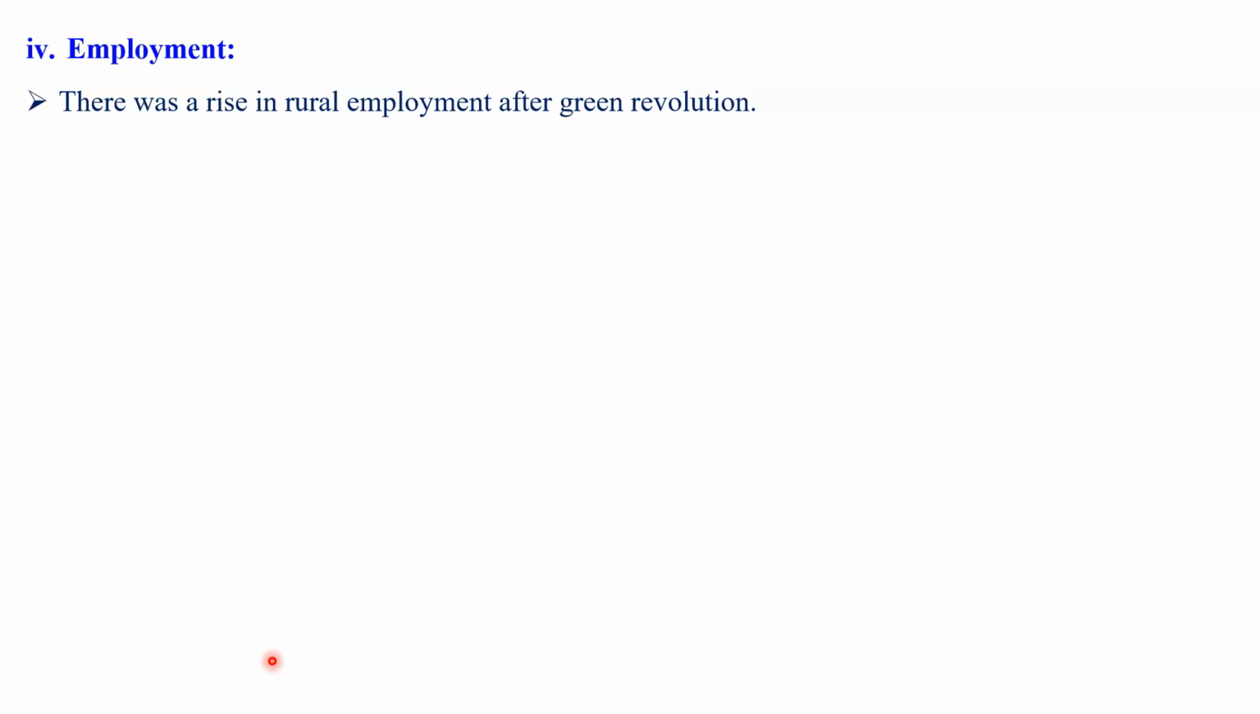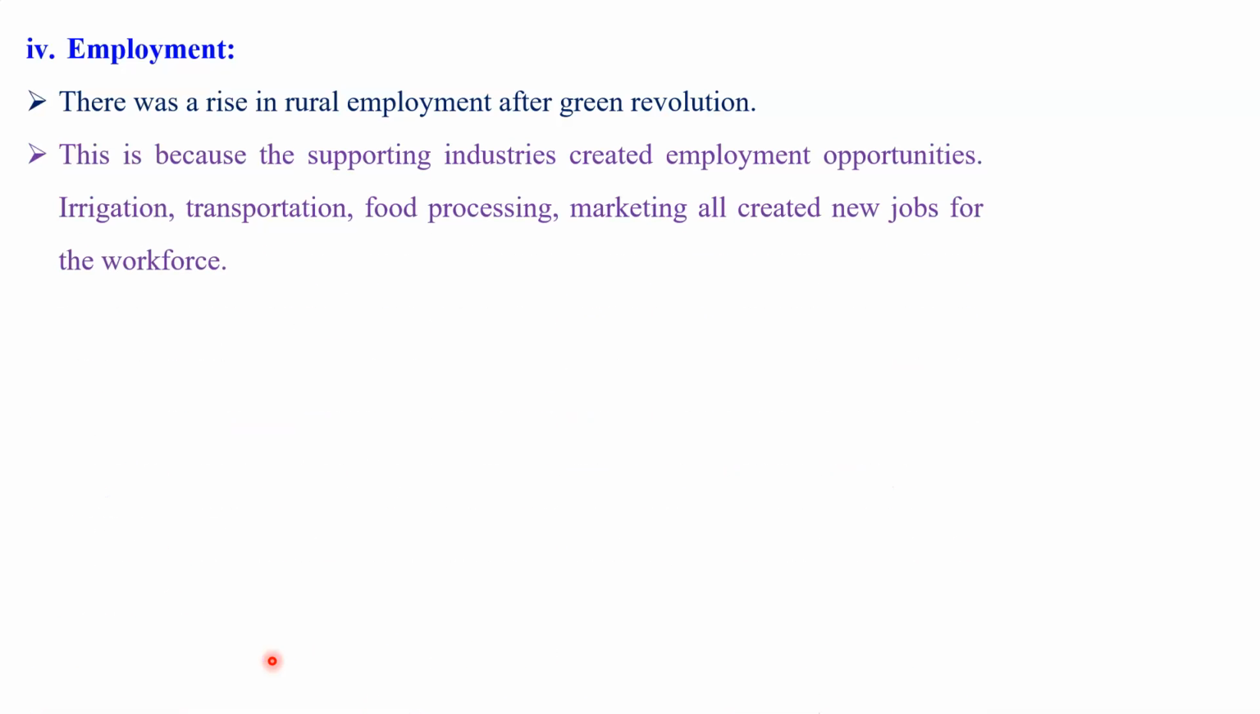Another important thing is employment. Yes, dear student, there was a rise in rural employment after the Green Revolution. This is because supporting industries, irrigation, transportation, food processing, and marketing all created new jobs for the workforce. This was a very positive impact, because we were able to supply various employment opportunities in agriculture, especially in rural areas. When this program was implemented, there was a need for unskilled labor, and the demand for unskilled labor increased in the agriculture field.